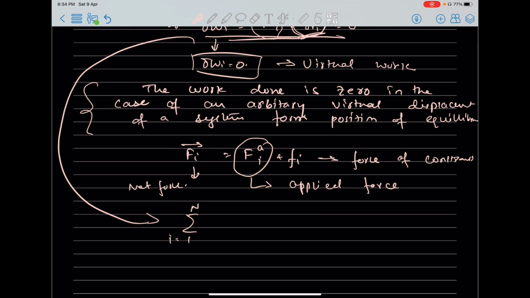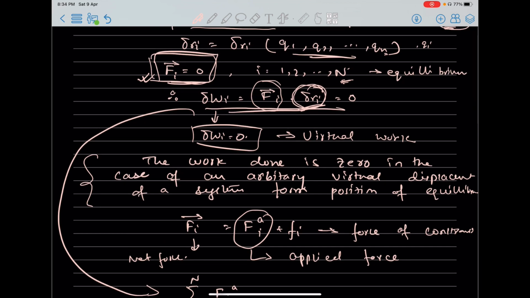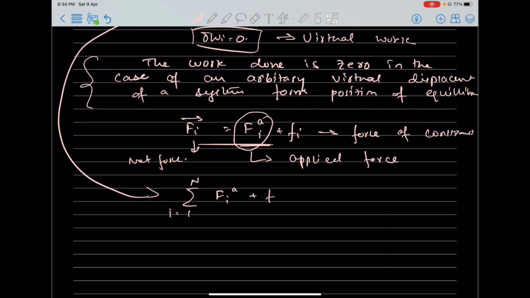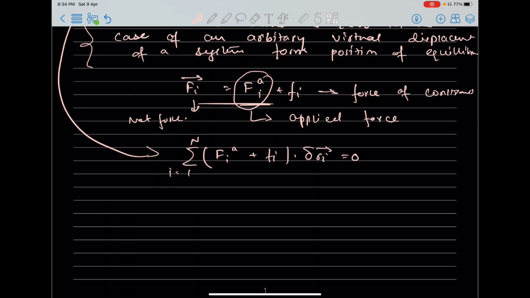It will be summation over i runs from 1 to n. This F of i will be replaced by this: F of i a plus f of i dot dRi equals 0. Now, see, this can also be written like this: i equals 1 to n F of i a dot dRi plus i runs from 1 to n f of i dot dRi equals 0.